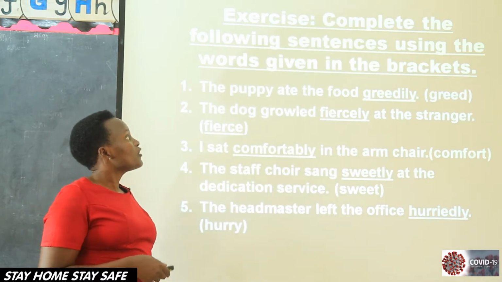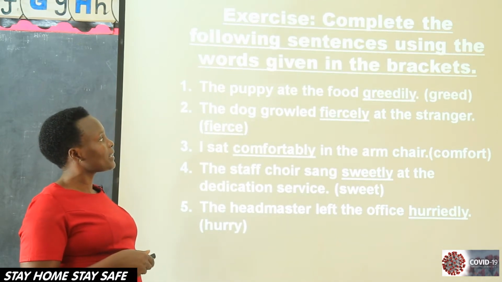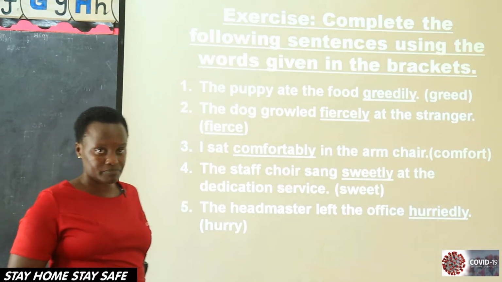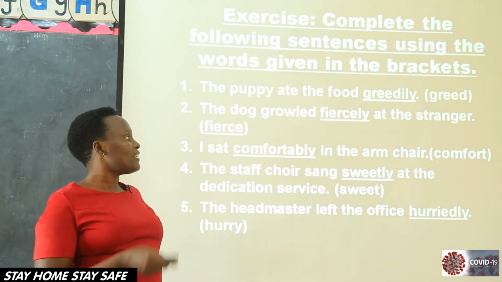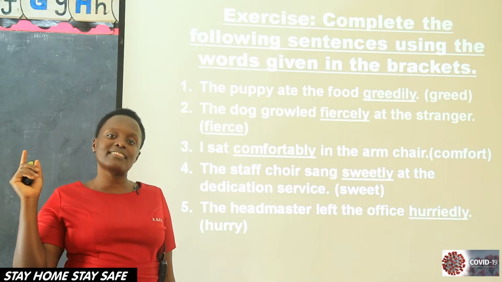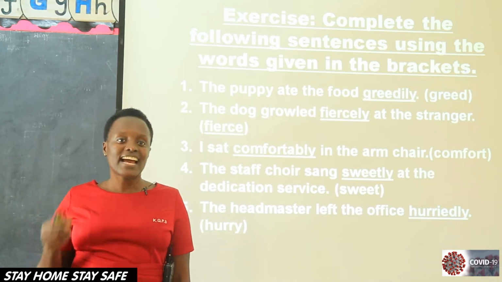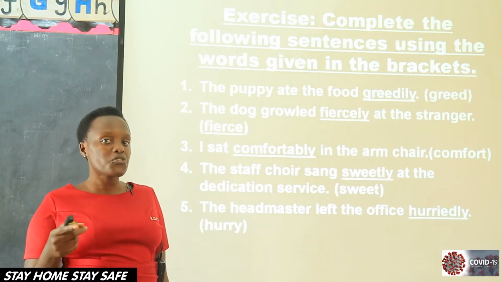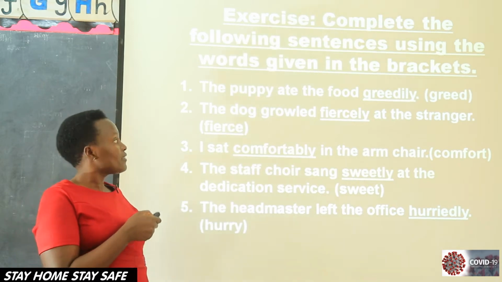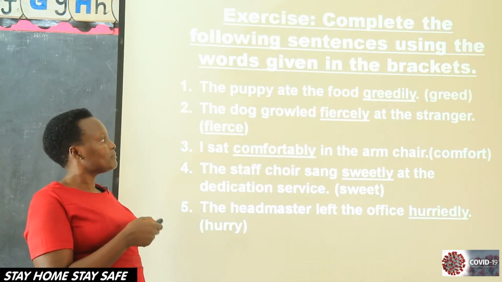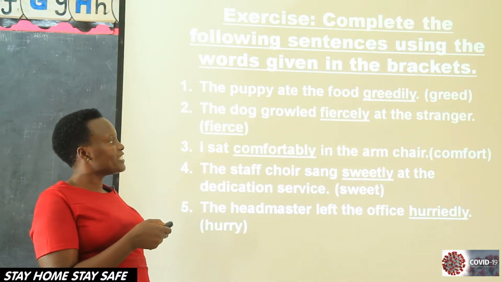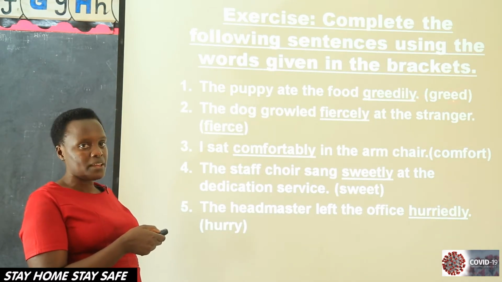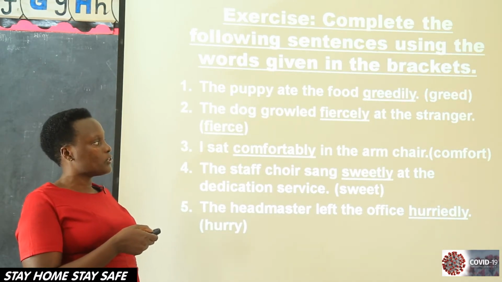Number 1, use the correct form of the given words in brackets to complete the sentences. The puppy ate the food dash, in brackets, greed. Greed is a noun. And to form the adverb from greed, you should be knowing the adjective. From greed, the adjective is greedy. Then with greedy, we drop y for i, it becomes greedily. So we are going to say, the puppy ate the food greedily. So we have said from the noun greed, we get the adjective greedy. From greedy we get greedily, whereby we drop y.